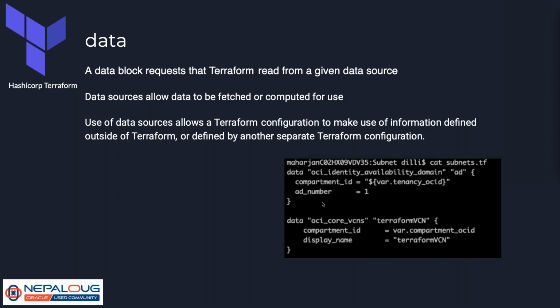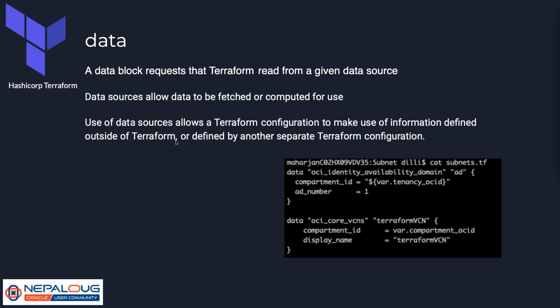Here is an example of the data block where I have read the values of the availability domain and the VCN that has already been created. So the data source allows data to be fetched or computed for use, and the use of a data source allows a Terraform configuration to make use of information defined outside of Terraform.